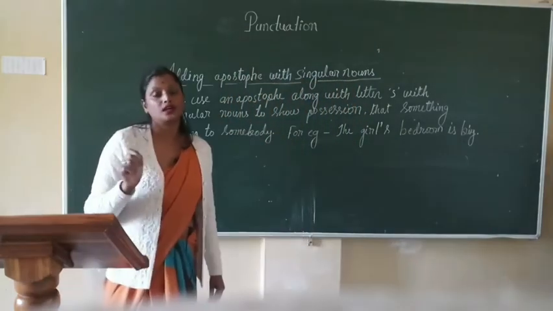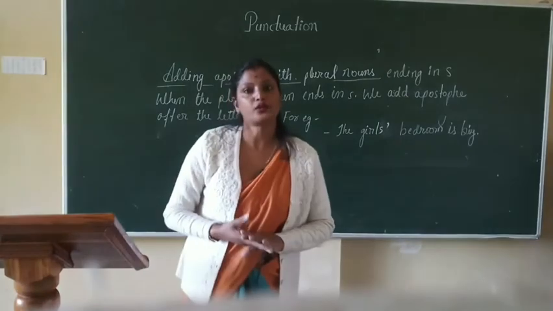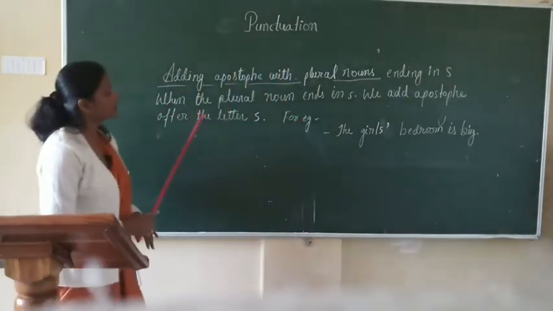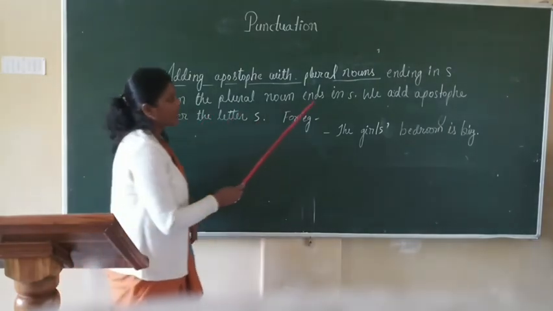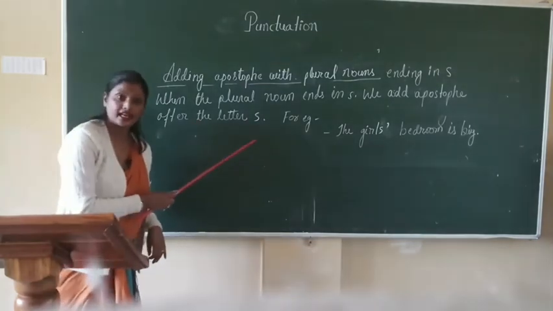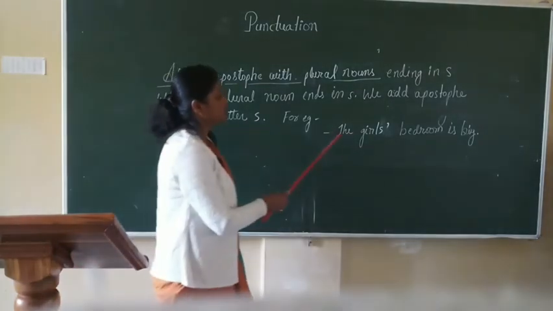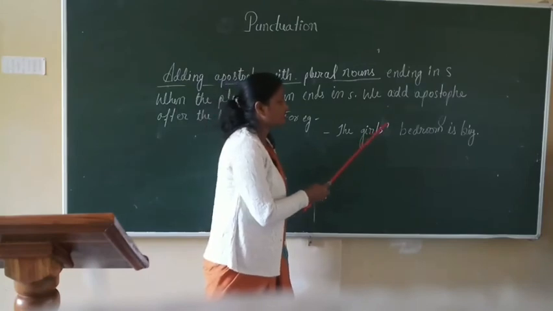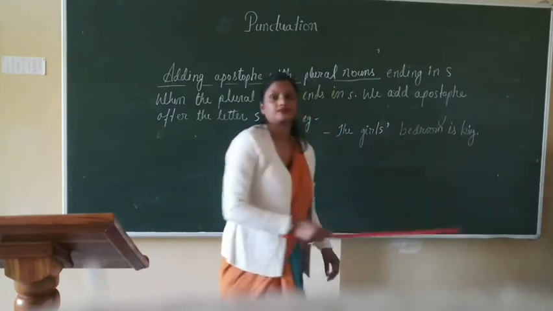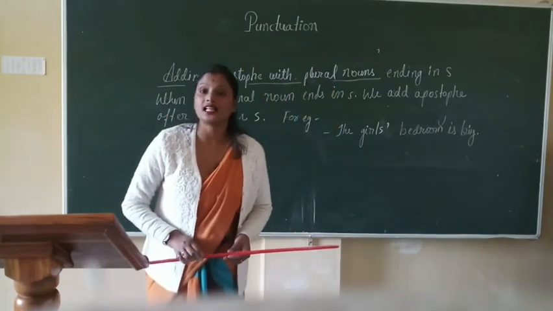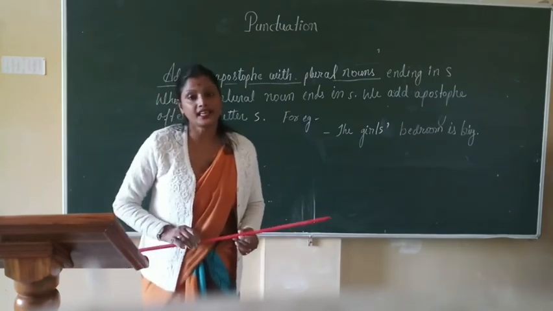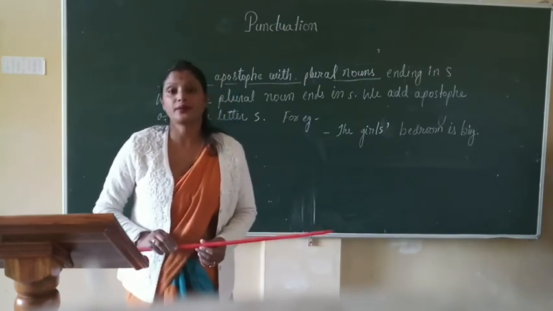Here, it is one girl. Adding apostrophe with a plural noun ending in S. When the plural noun ends in S, we add the apostrophe after the letter S. For example, the girls, after S, we put what? Apostrophe. The girls' bedroom is big. In this sentence, many girls share the same room.